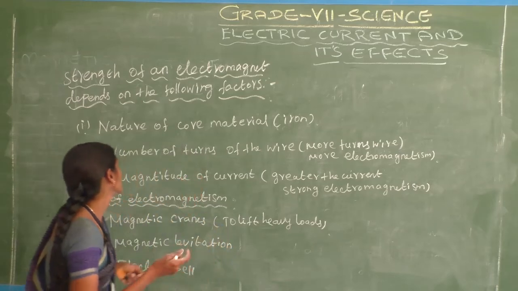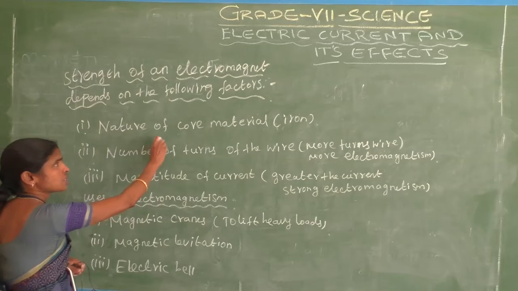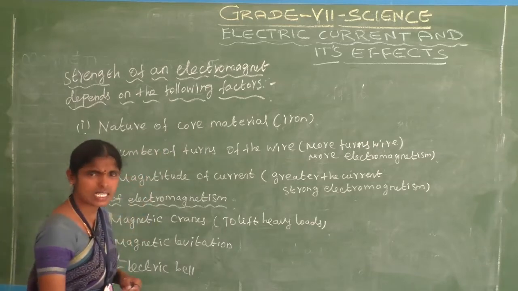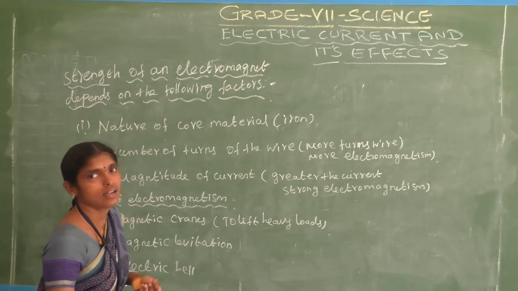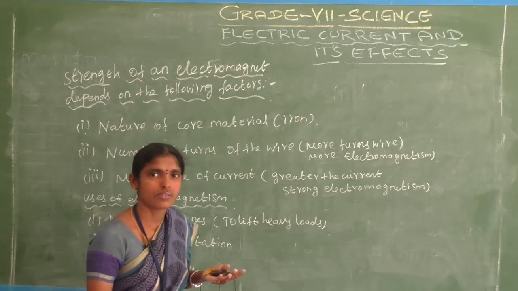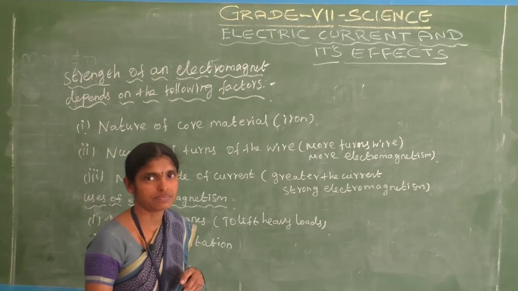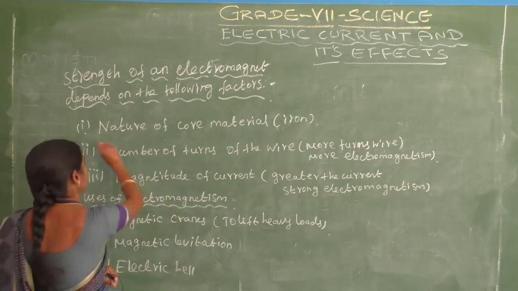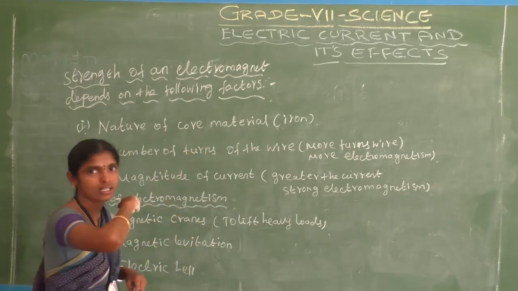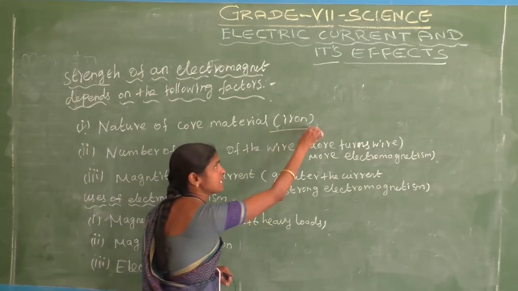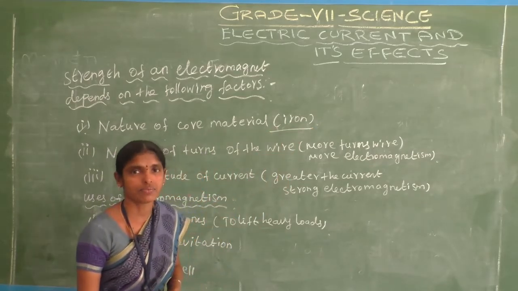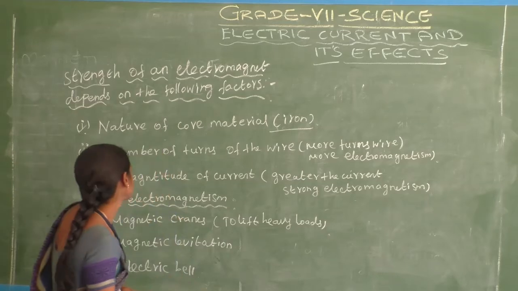If we need a strong electromagnet, what factors are needed? Do you understand? See here, first one: nature of core material. What is the nature of core material? We can take any material, but we prefer iron as the best core material. Okay, first one, nature of core material. Iron is the best magnetic material. Do you understand?